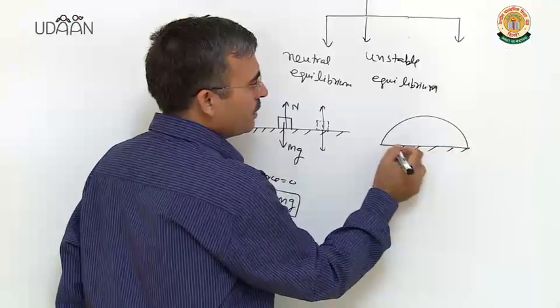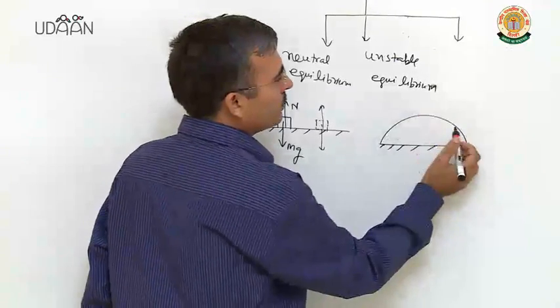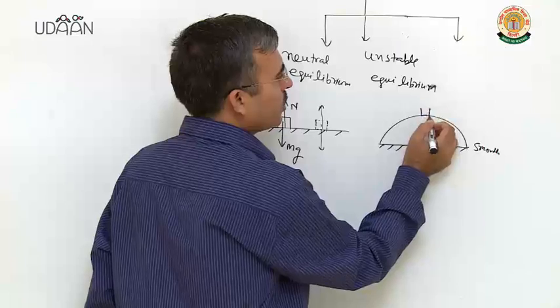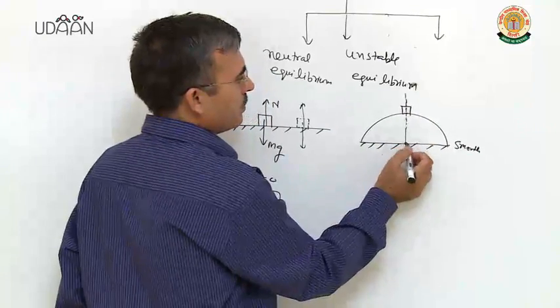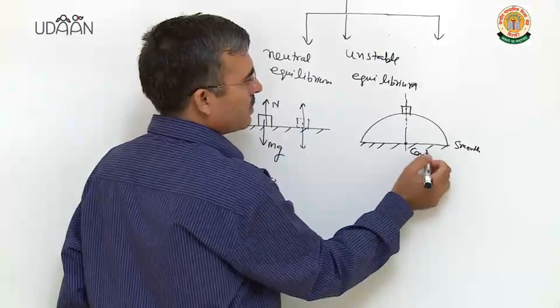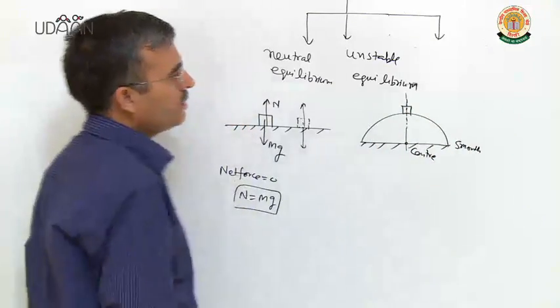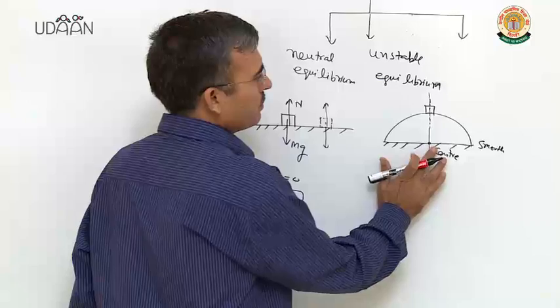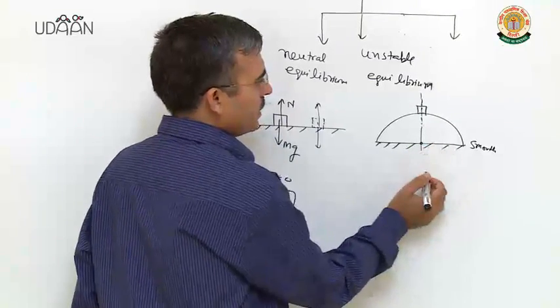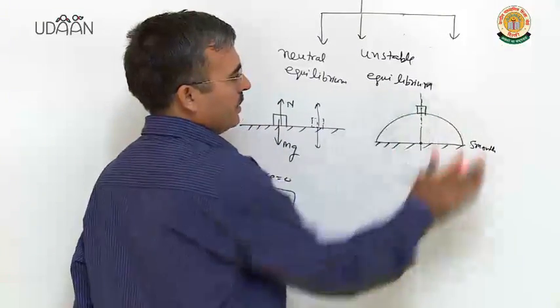Let that surface be smooth. Block is at the top position, that is center of this spherical surface. You can take center somewhere else. Here is a part of the spherical surface.